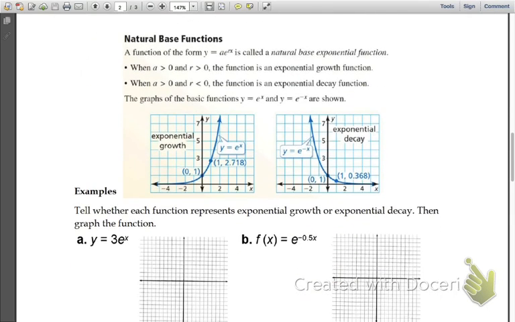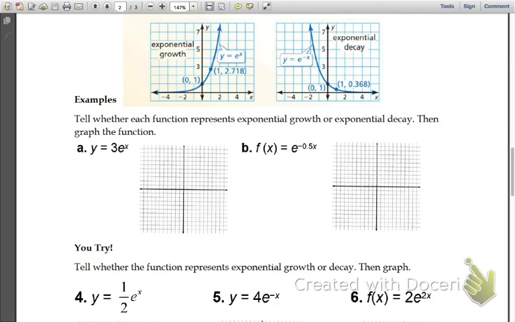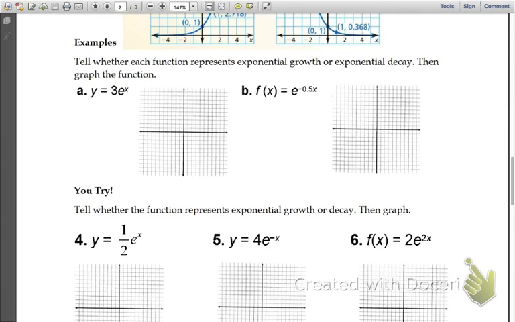Whenever we graph it, it's no different than what we've done before. Okay? It's not going to be any different. We're still going to have the 4 things that we have to do. If A is bigger than 0 and R is bigger than 0, then it's going to be growth. Basically, if you have it to a positive power, it's still going to be growth. If E is to a negative power, then it's going to be decay. It hasn't changed from what we talked about a couple days this week and then last week.